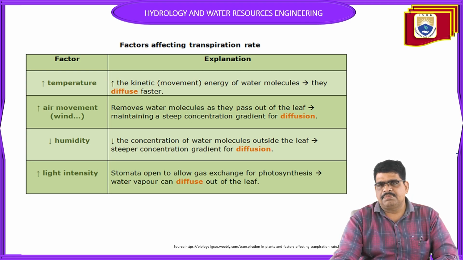Next, humidity. How can humidity be affecting transpiration? Humidity is the concentration of water molecules in the atmospheric conditions outside the leaf.